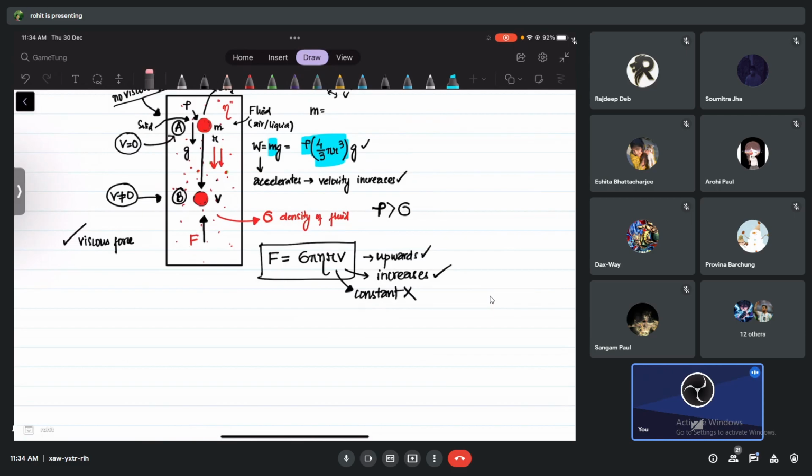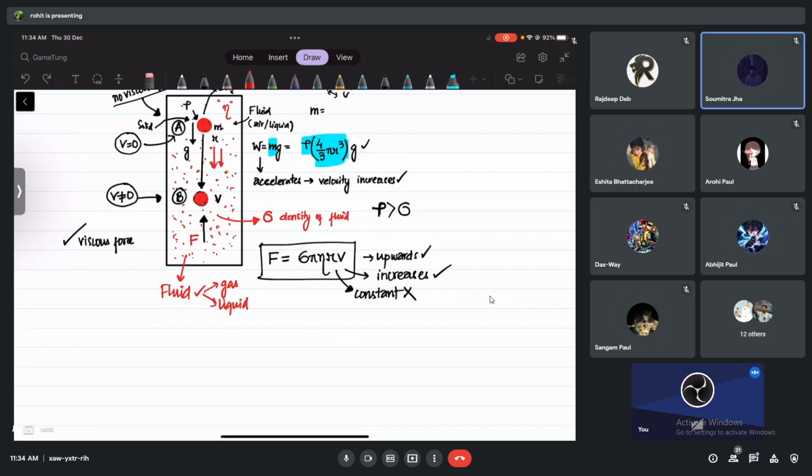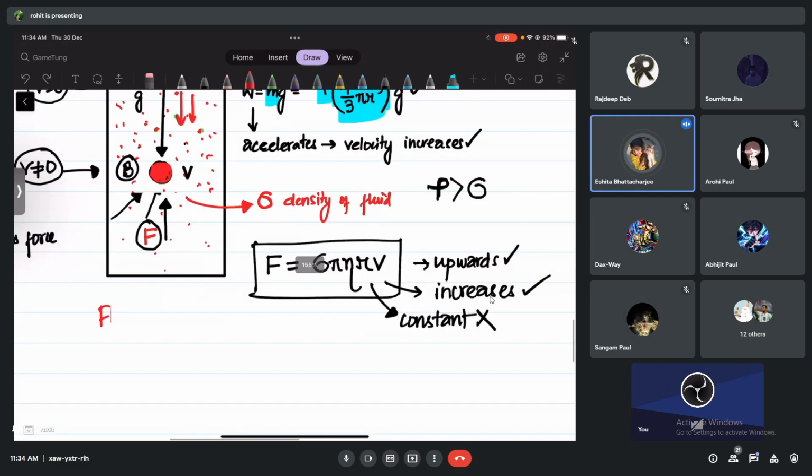Now I'm going to ask you: do you think the molecules of this medium, the liquid or the fluid, are moving or not moving? If it's a fluid, there are two options. Either it can be gas or it can be liquid. Gas molecules, what do you think? Are they at rest or do they move continuously? Move continuously. Liquid molecules also, are they at rest or do they move continuously? Move continuously.